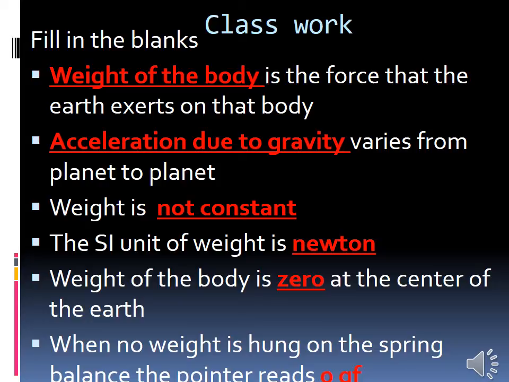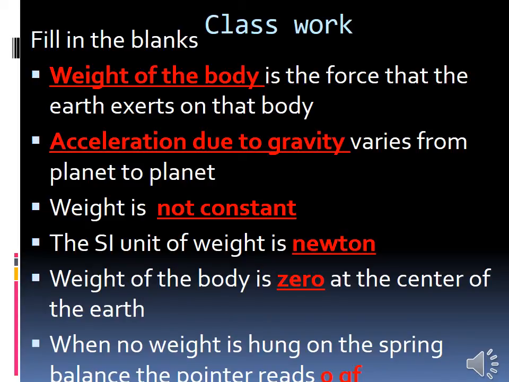Mass can be measured using beam balance. And weight of the body is the force that the earth exerts on that body.